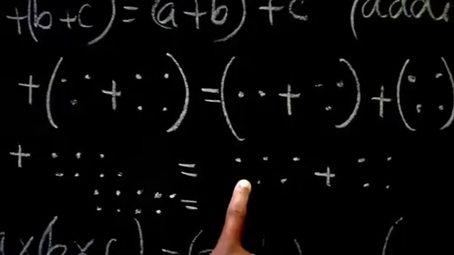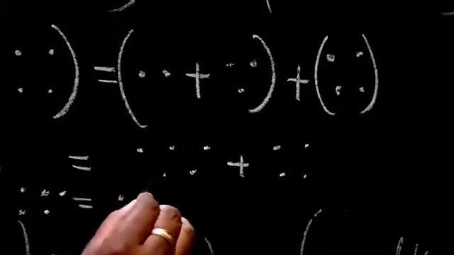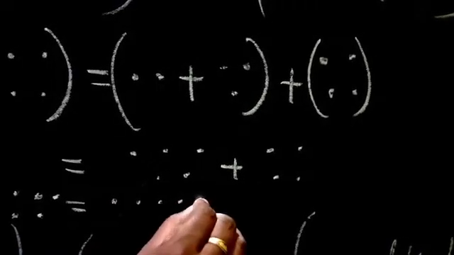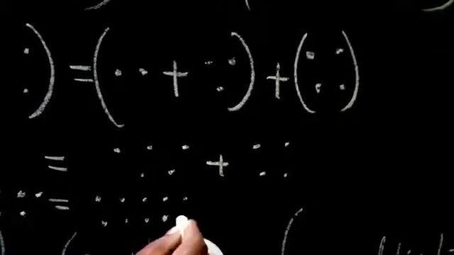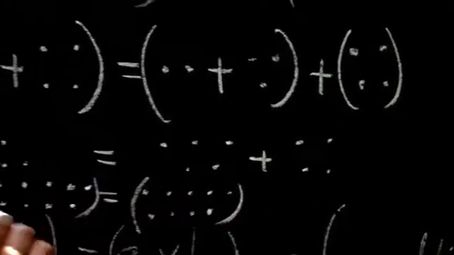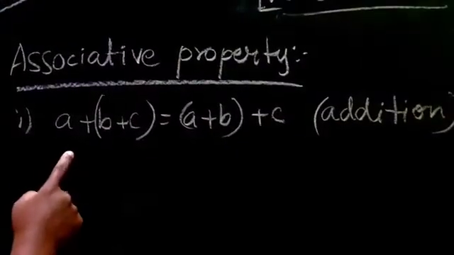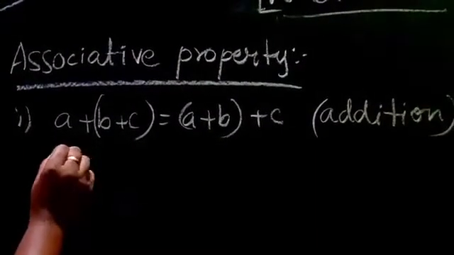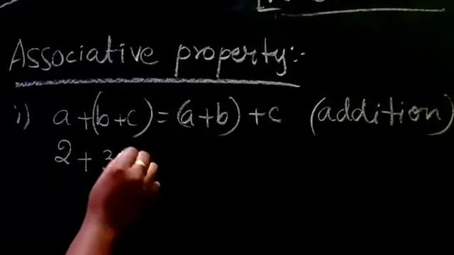Same like that here also, 5 plus 4, I have 9 dots. 1, 2, 3, 4, 5, 6, 7, 8, 9. So our value will be the same in this place. Same dots only, I will write now as numbers. A as 2, B is 3, C is 4.